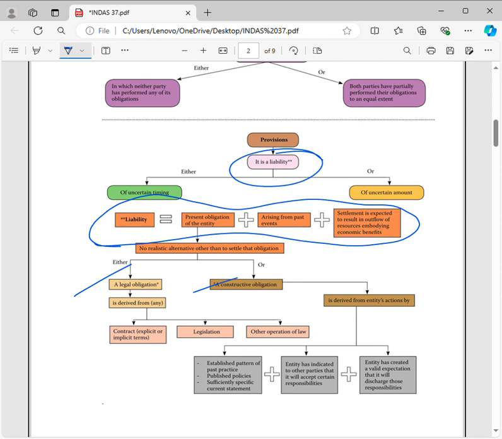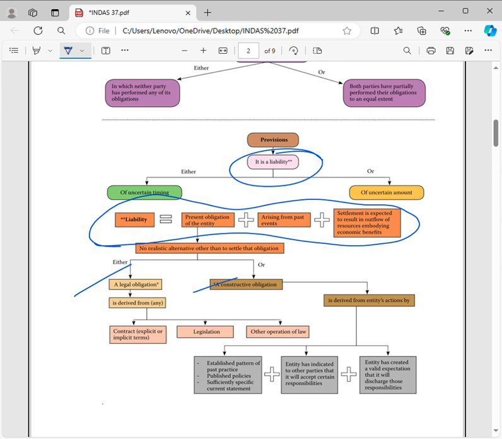Legal obligation means if you enter any contract or legislation, then you have an obligation legally. Or from past practice you are doing something, or there is a commitment of the entity; that is constructive obligation.